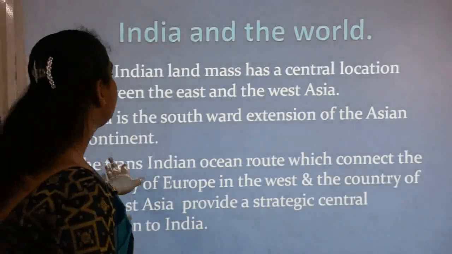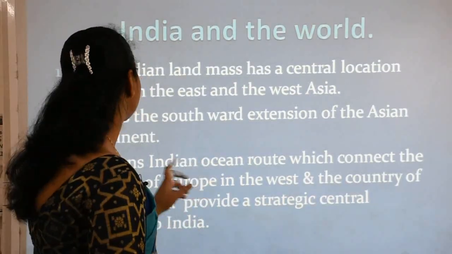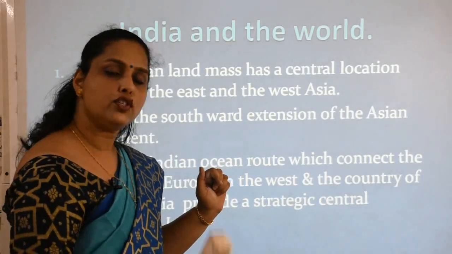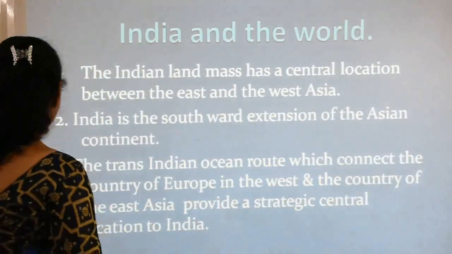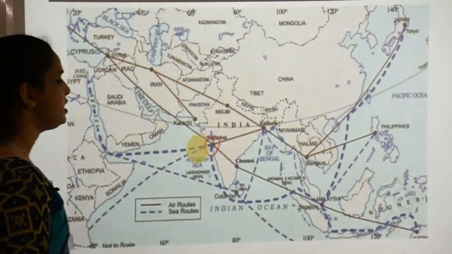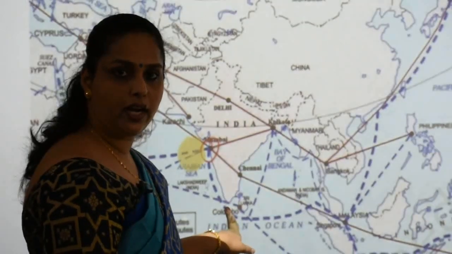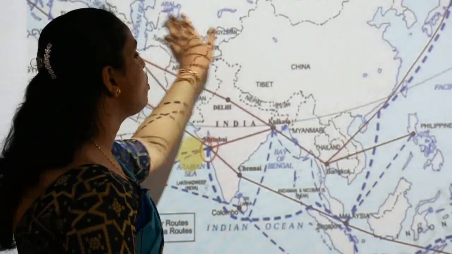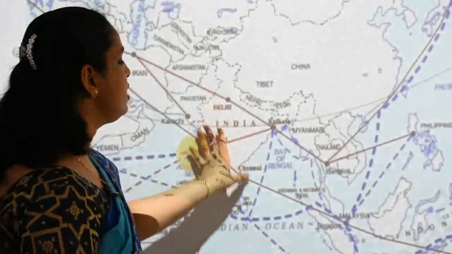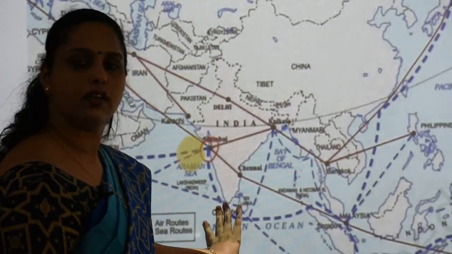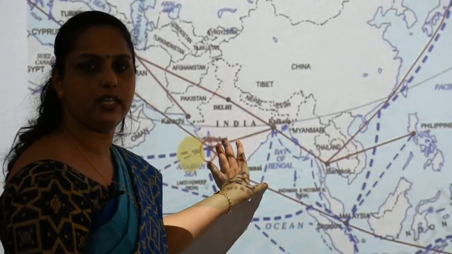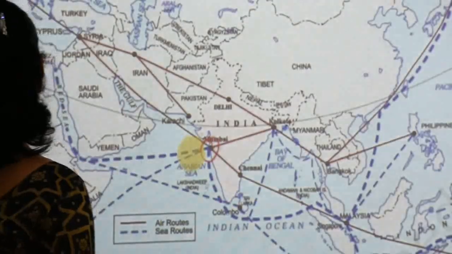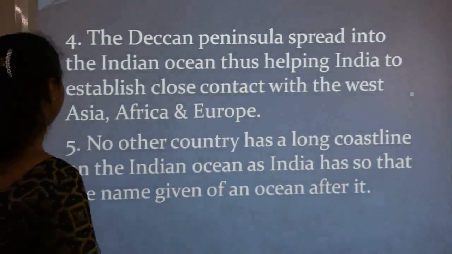The next point is, India is the southward extension of the Asian continent. So for this point, once again same map I am showing you. See, this is position of our country. When we see this whole Asia, our position is southward extension. Understood? We are lying in this southern region.